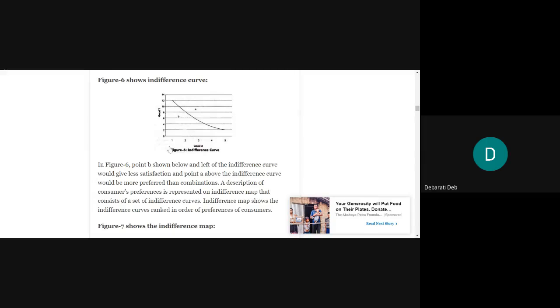Now from this concept, the concept of indifference map would come. When we are saying high level of satisfaction and low level of satisfaction, then a single indifference curve is not enough. That would mean that there has to be a set of indifference curves plotted in a single graph, and then we can say that this is called an indifference map. Understood? Through this point B, through this point A, there has to be some set of indifference curves as well, that combinedly we can say are the indifference map.